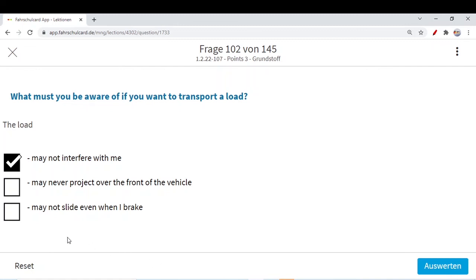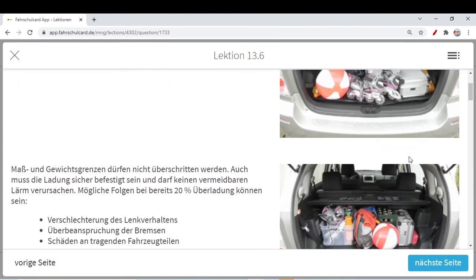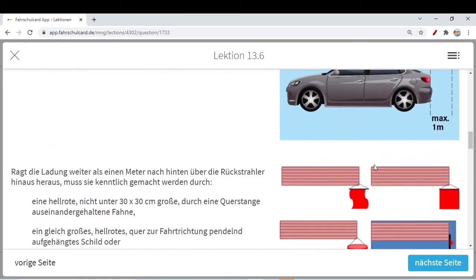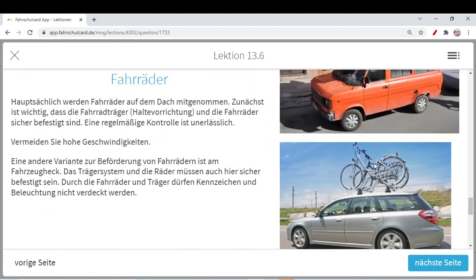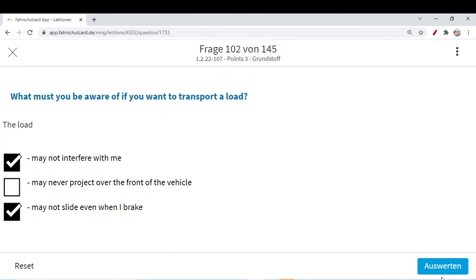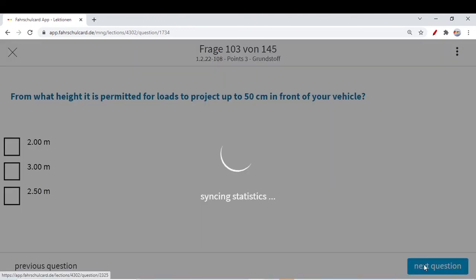It can. May not slide. May not slide even whenever you are taking a load. You should be sure you need to keep it attached with your car. Maybe some strapping belts or some chocks or whatsoever you need to keep this load safe. Like here, there are some belts being used. You should make some stands to make this load safe. It should not slide. Let's go to the next question.